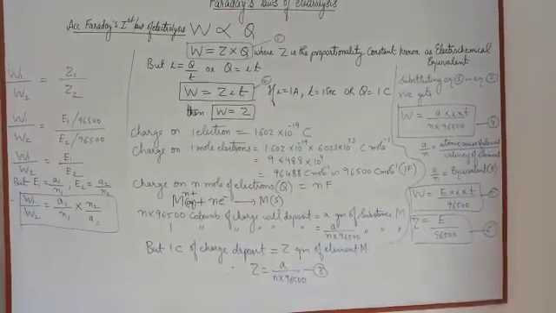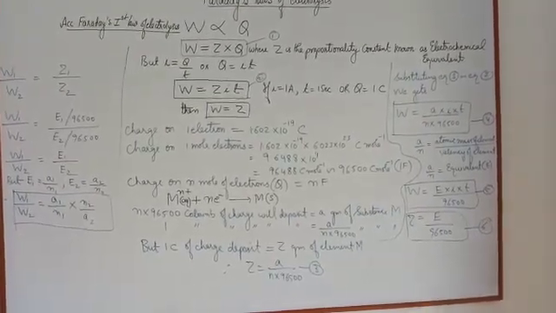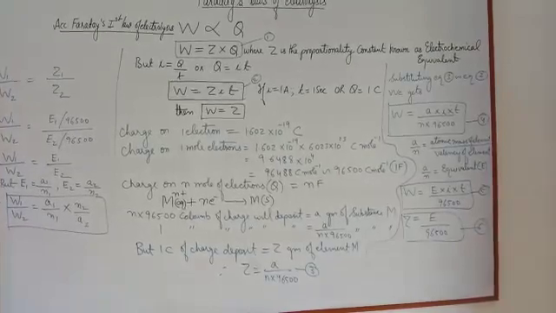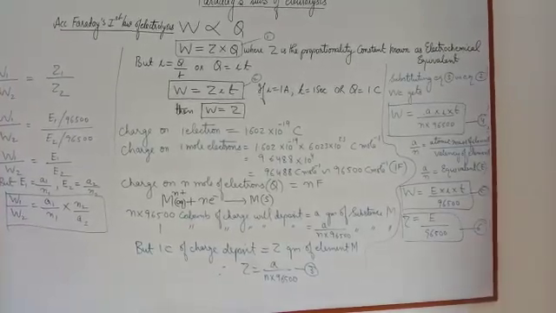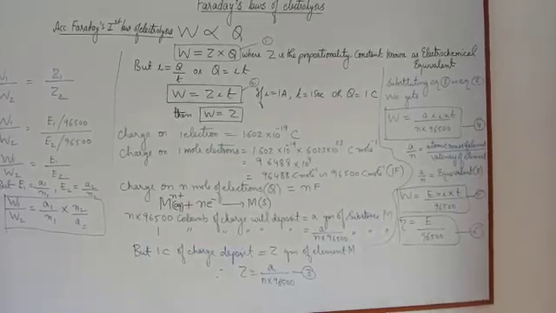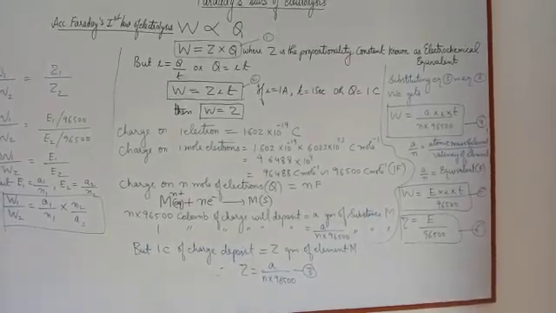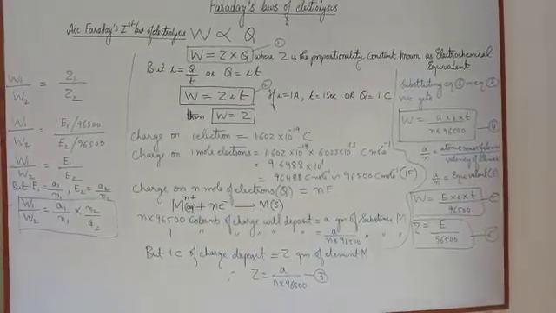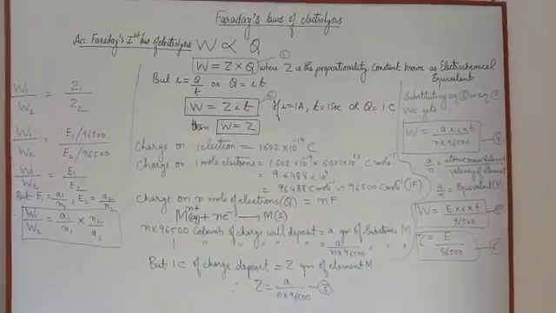That is equal to 96488 coulomb per mole, or we can make it nearly equal to 96500 coulomb per mole, that is equal to 1 Faraday. So the numerical value of the Faraday constant is 96500 coulomb per mole.